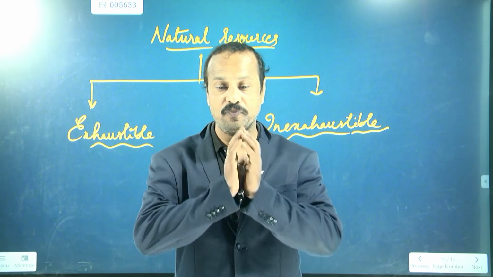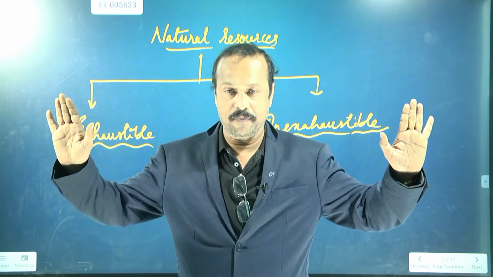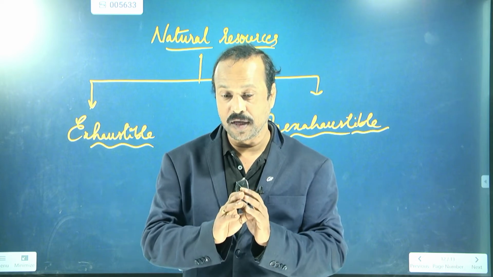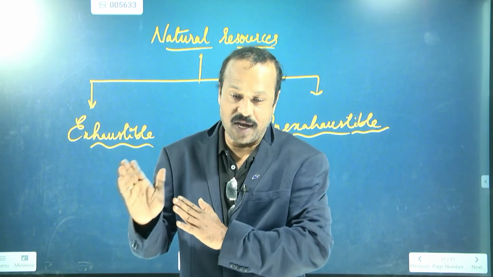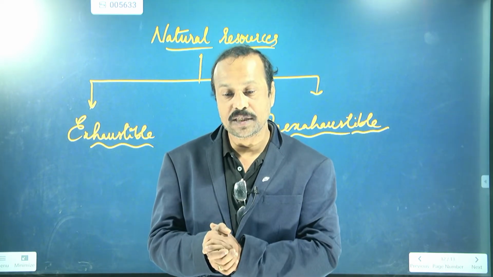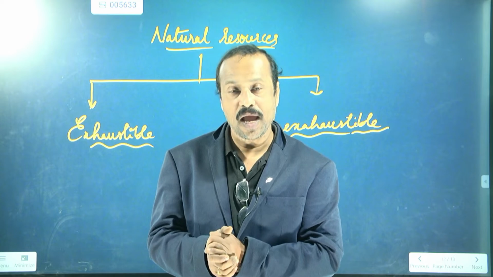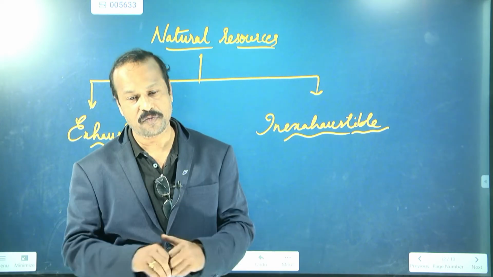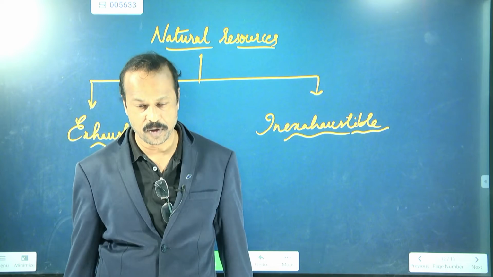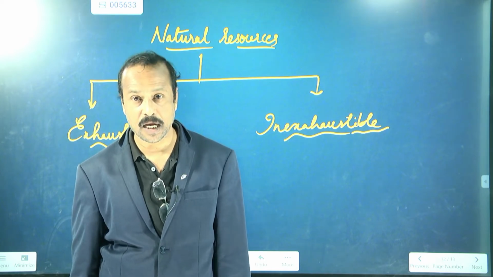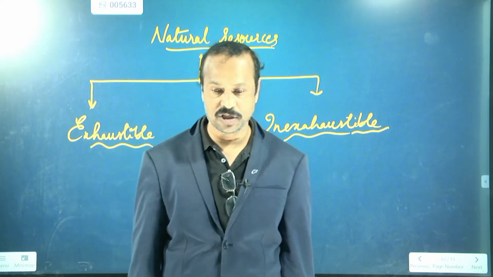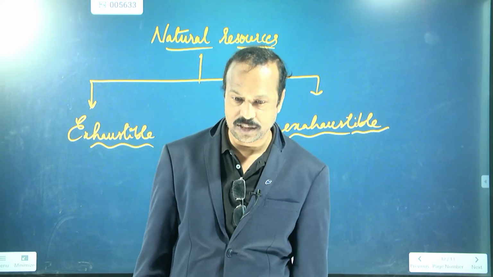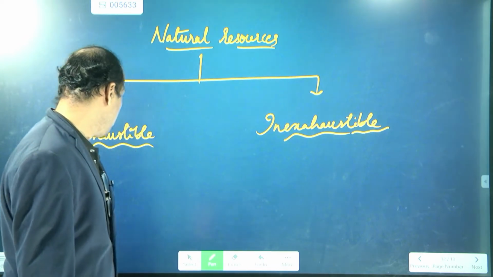Exhaustible means which will be over, which will be completed over a period of time. And the things which cannot be over even after use for a long time are called inexhaustible. So resources are of two types: one is called exhaustible and the second is called inexhaustible.